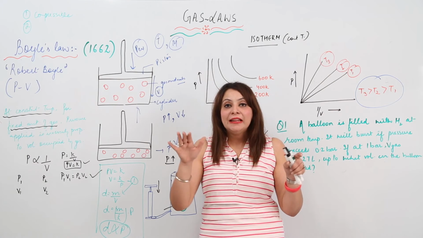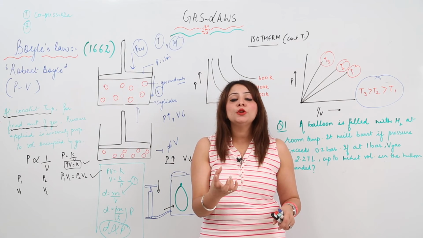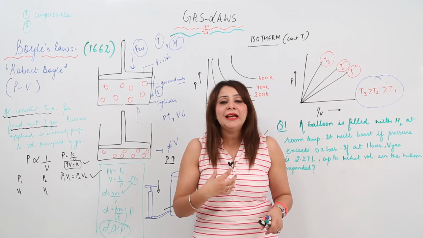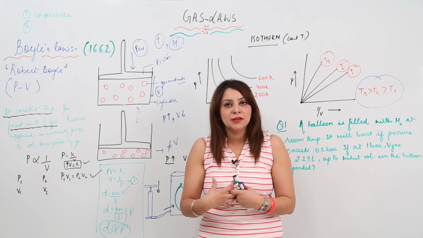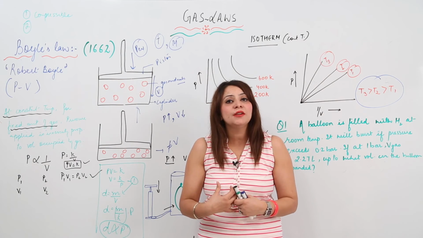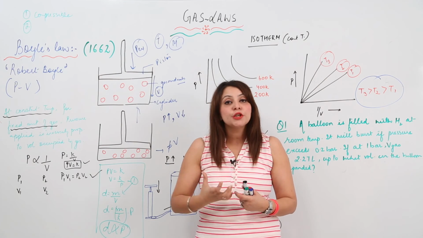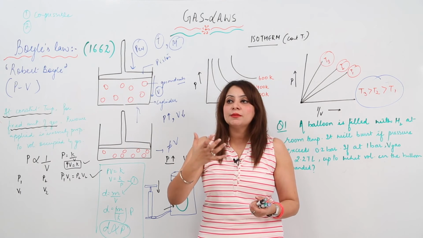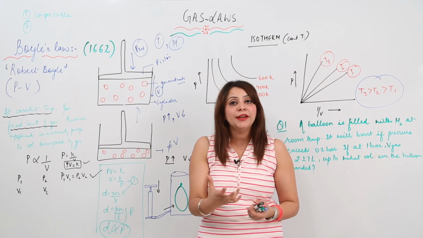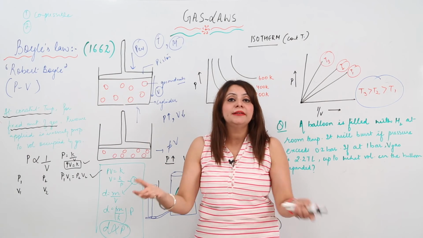So the oxygen molecules available for breathing are few in number. That means we are inhaling less oxygen, and when we inhale less oxygen, we have that feeling of nausea, which we call altitude sickness. That is a practical application, where you can see Boyle's law happening in the daily routine.